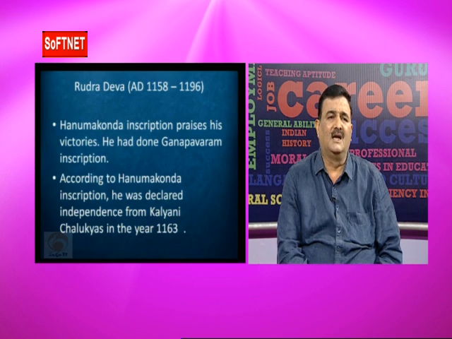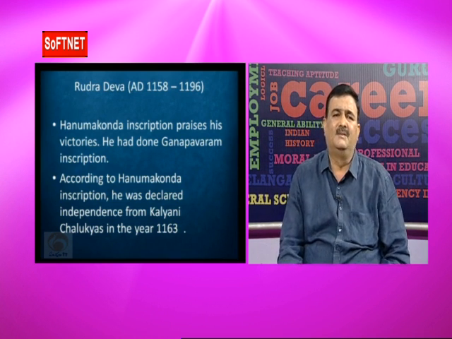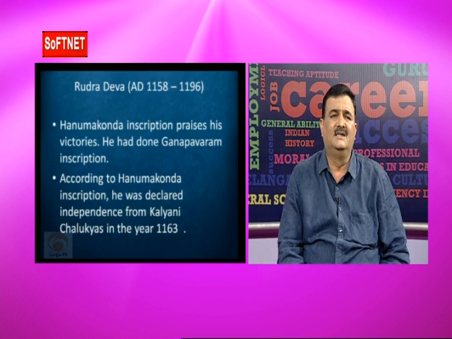According to the Hanamakonda inscription, he declared his independence from the West Kalyani Chalukyas in 1163 AD. This much of information is mentioned in the Hanamakonda inscription. He was the first independent Kakatiya ruler.